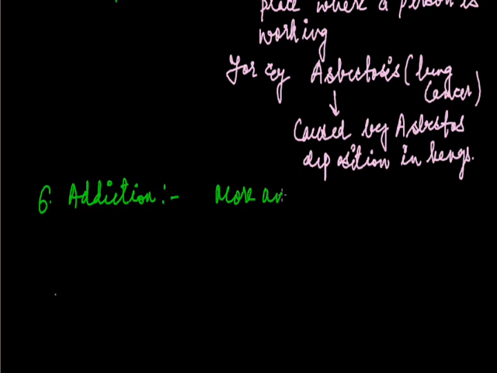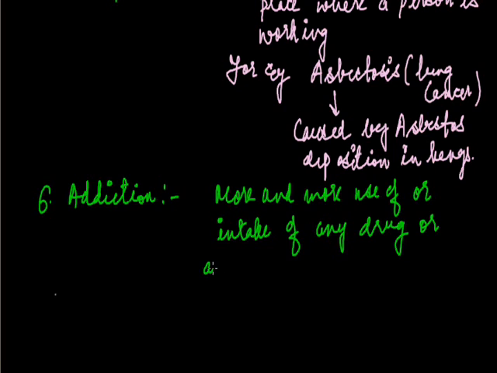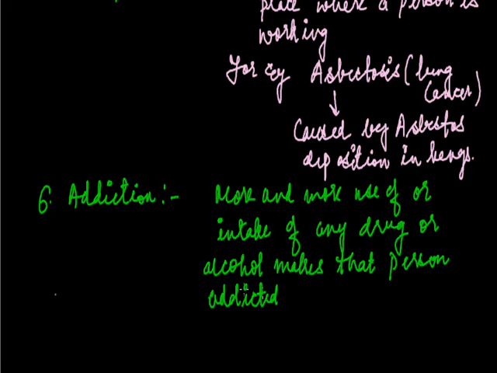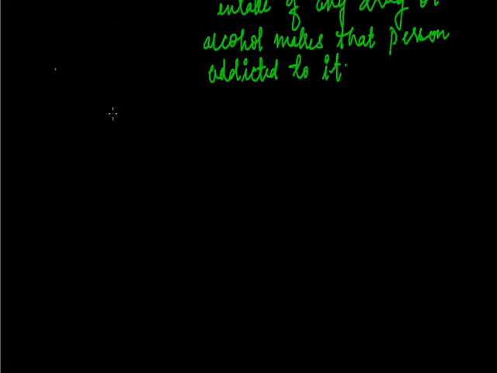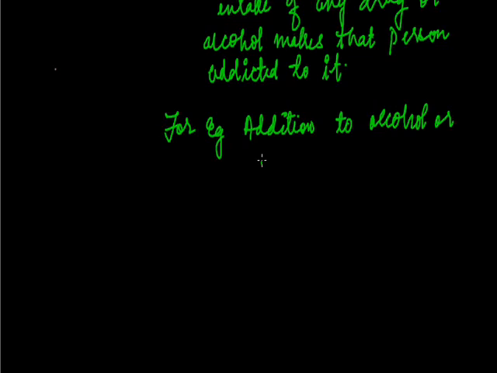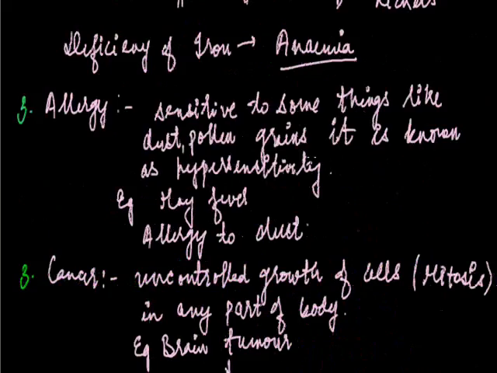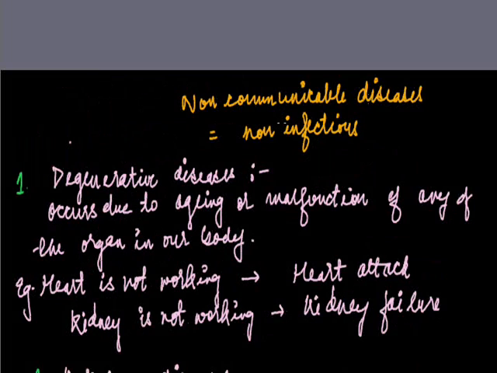More and more use or intake of any drug or alcohol makes that person addicted to it. For example, addiction to alcohol or drugs.